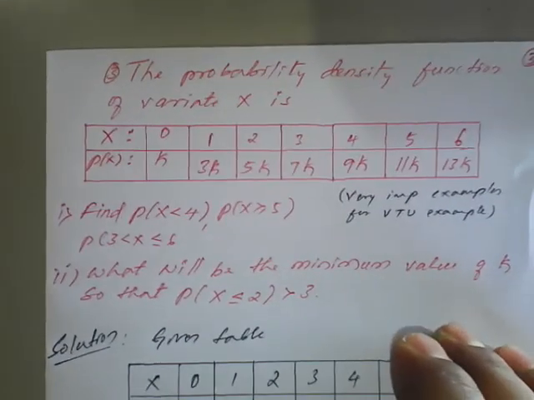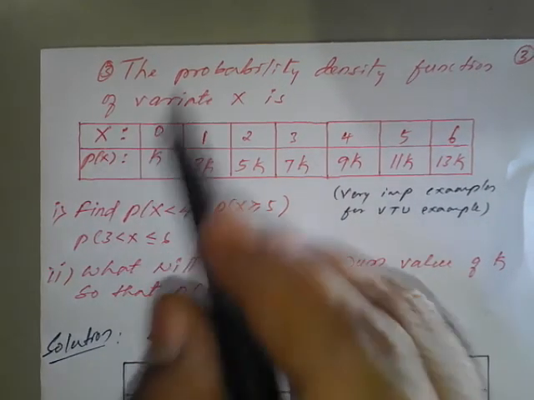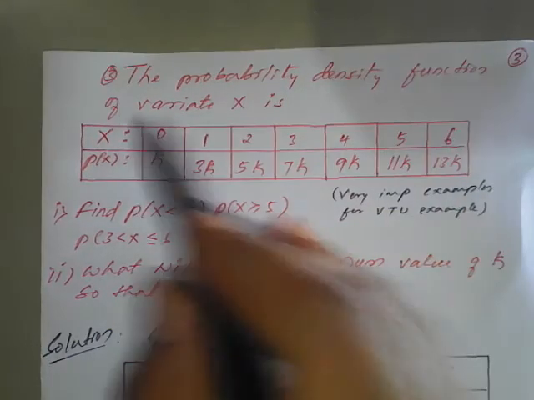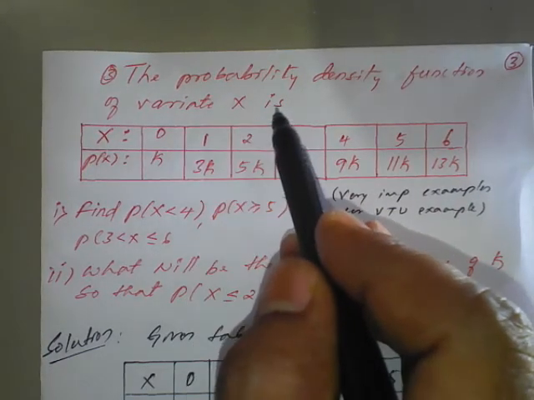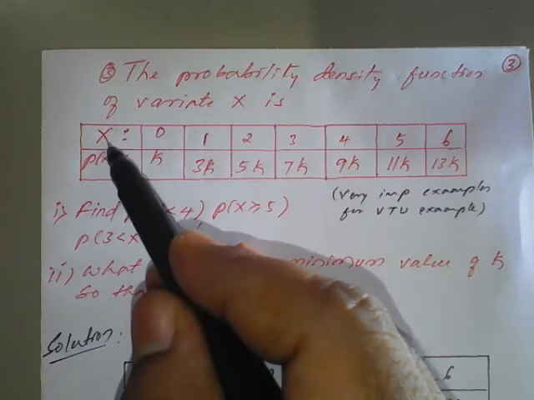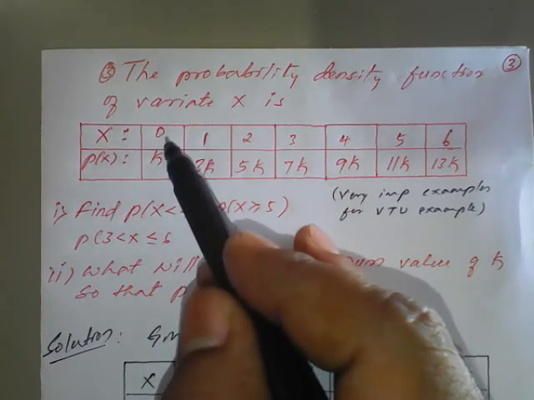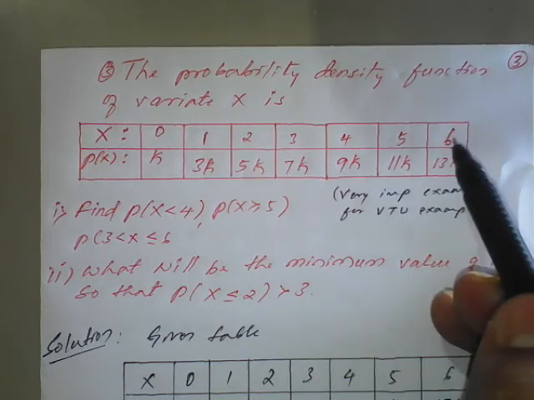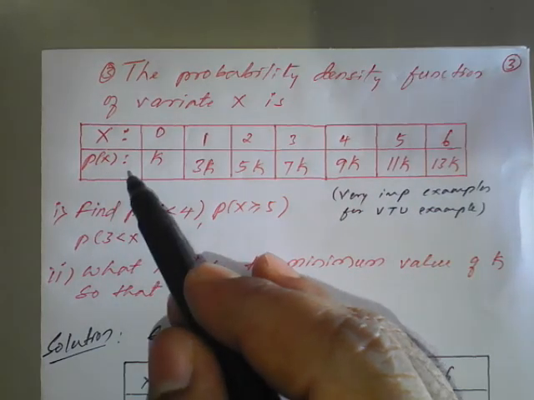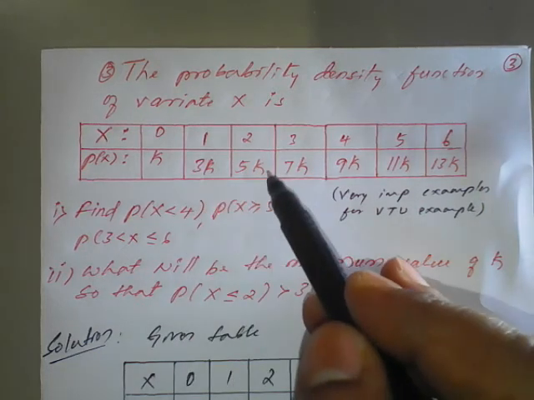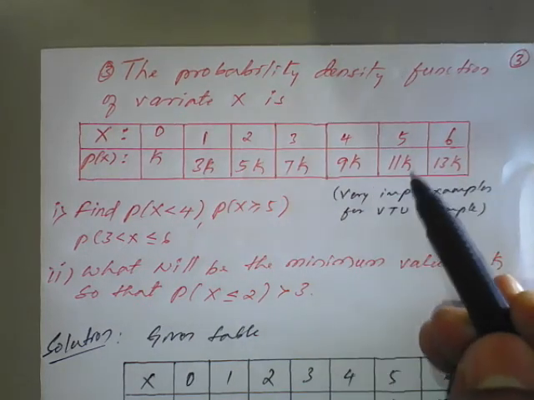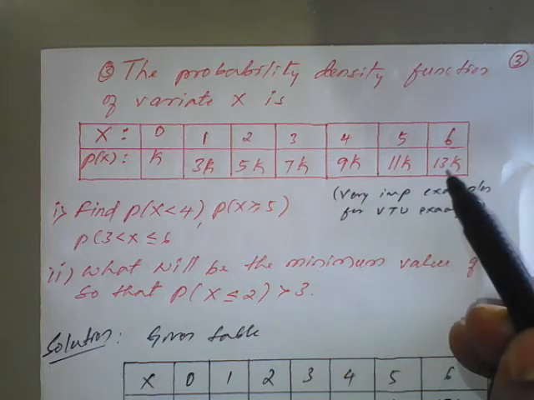Now we'll see very important examples, especially from the examination point of view. These examples are very important, so all of you concentrate here. The question is: the probability density function of variate x is given in a table. The x values are 0, 1, 2, 3, 4, 5 and 6, and p of x is given as k, 3k, 5k, 7k, 9k, 11k and 13k.